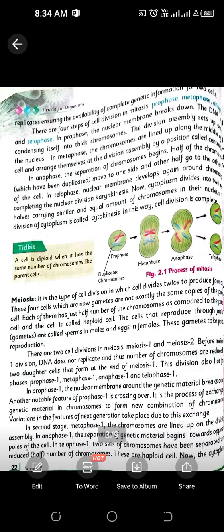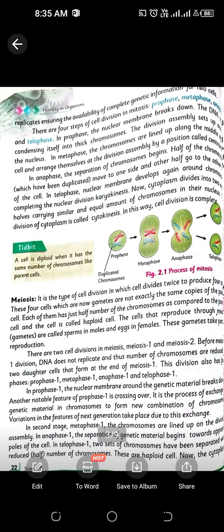Then there is a formation of two nuclei, which is known as karyokinesis. And after the formation of the nuclei, those two nuclei form into two proper cells, which is known as cytokinesis, which happens in the telophase. And this is how mitosis occurs.